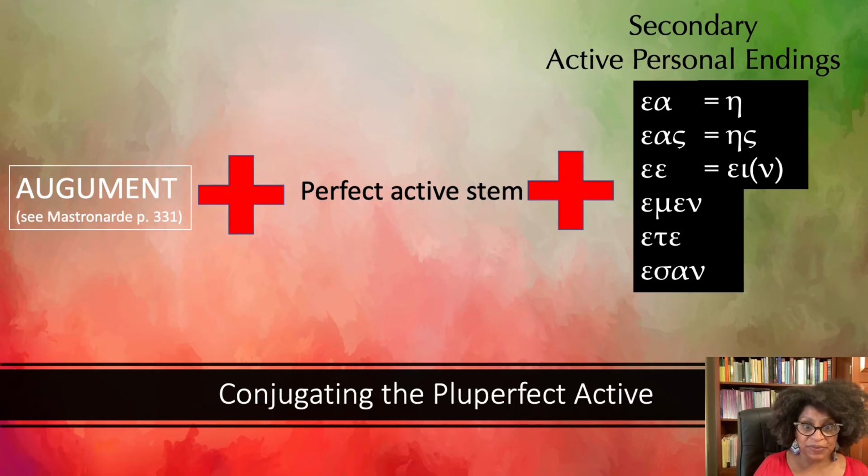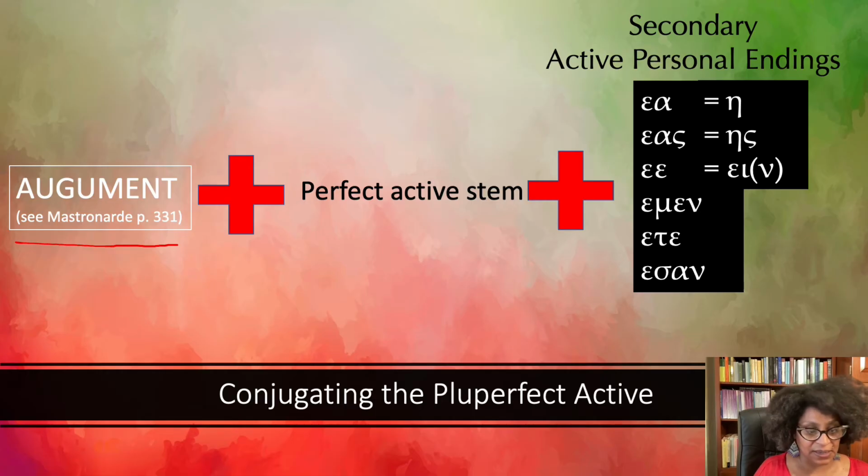So the pluperfect in Greek is the permanent state that results from a past action in the past. Okay? Again, very different from the pluperfect in Latin. And so let us look at how it's formed. So first of all, because it is a past tense, it is going to have an augment. So we see the augment on it here, and augments are done exactly the way we expect augments to be done.